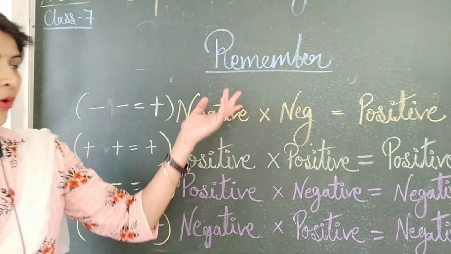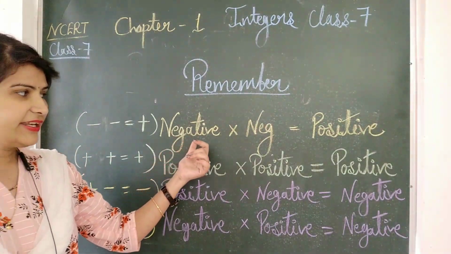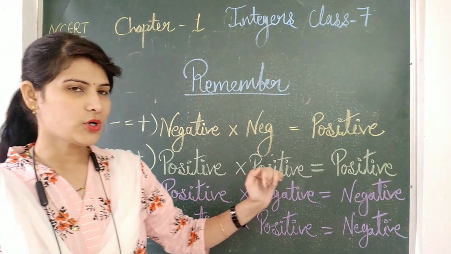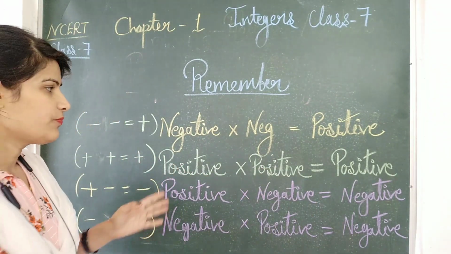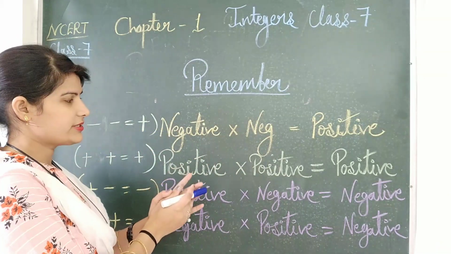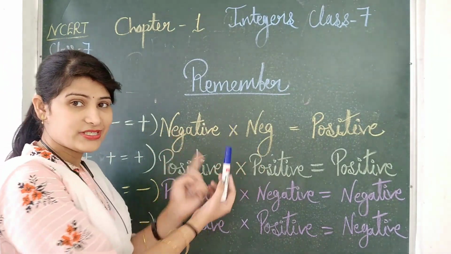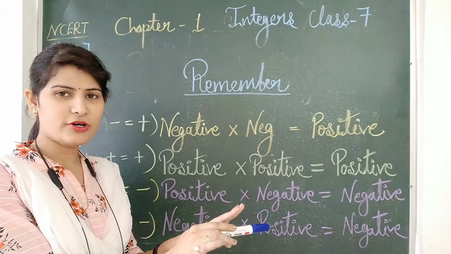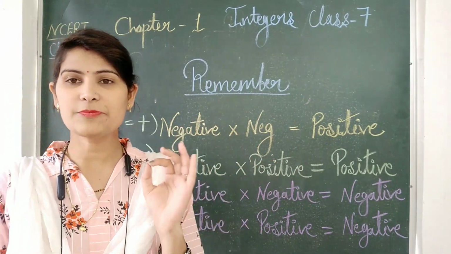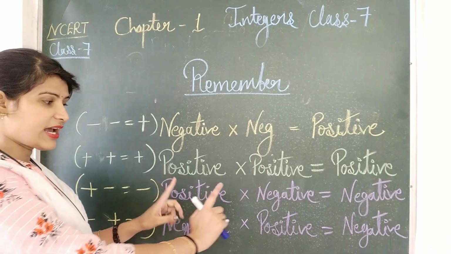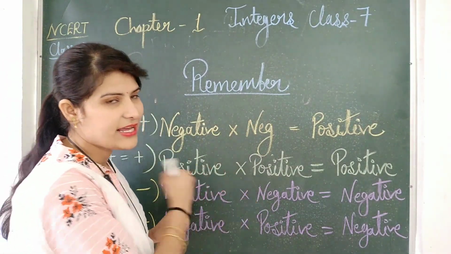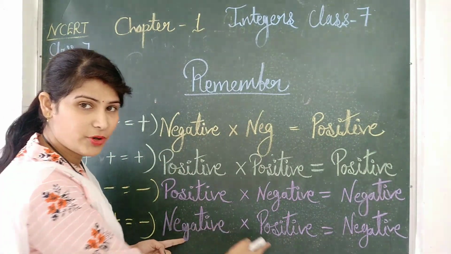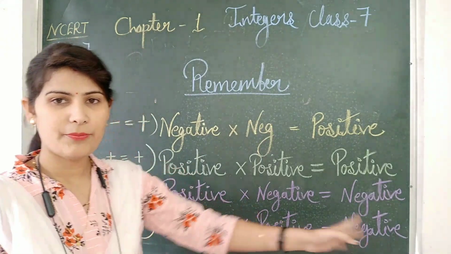So now the point you should remember: negative into negative is always positive. Positive into positive is always positive. One simple method to remember this is that when two same signs are there, negative negative or positive positive, the result will always be positive, right? And when the signs are different, one positive and one negative, the result will always be negative.